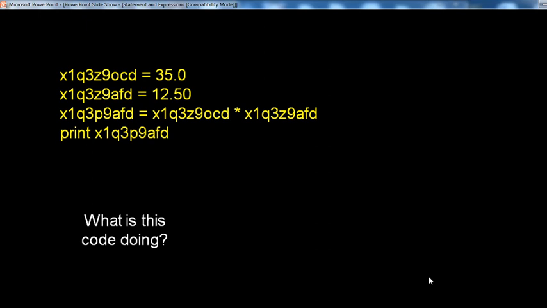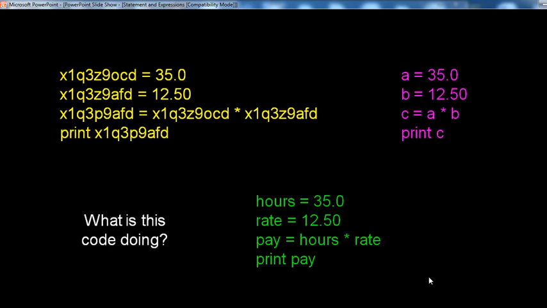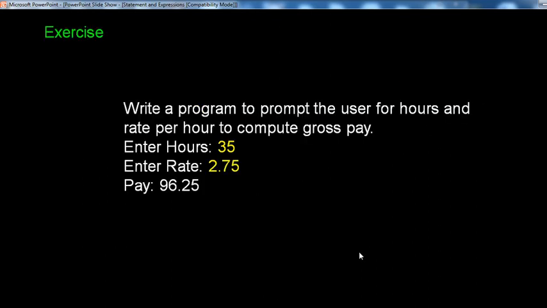Here is a numeric code example. In the workspace, write the code and print using that formula, and the output is displayed as it is. For example, a equals 35, b equals 12.50, c equals the multiplication of a and b, and print c. Again, hours equals 35, rate equals 12, pay equals hours times rate, and finally print pay. In this way you can write code and print, using different variable names.